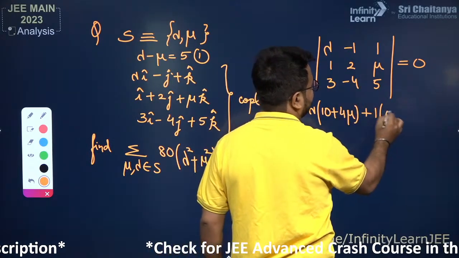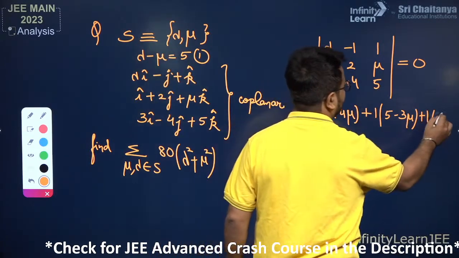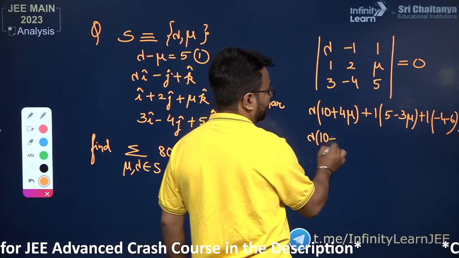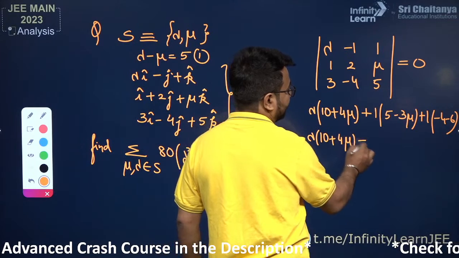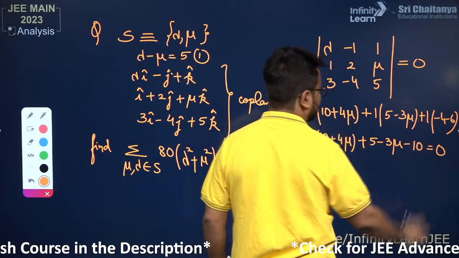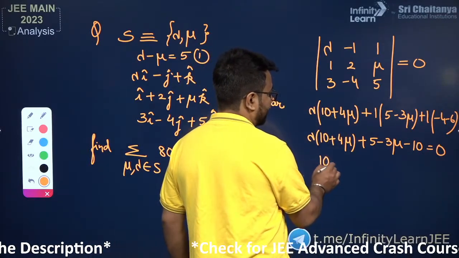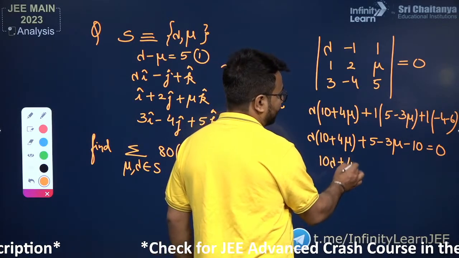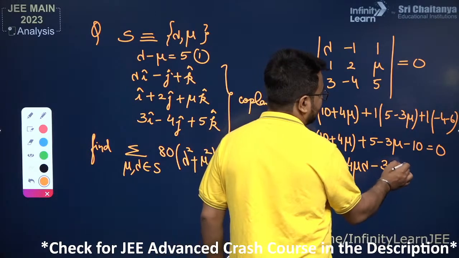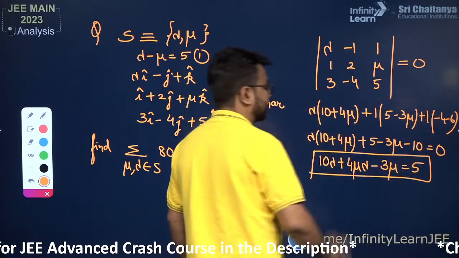Here we have 5 minus 3 mu, and then we can take plus 1, and then it will be minus 4 minus 6. So here we can write lambda times 10 plus 4 mu, and then we can write 5 minus 3 mu, and then we can write minus 10 is equal to 0. So 5 minus 10 will be minus 5, it will be 10 lambda, okay, 10 lambda plus 4 mu into lambda, then we have minus 4 minus 3 mu, and then we have is equal to 5. I hope you are able to understand this.